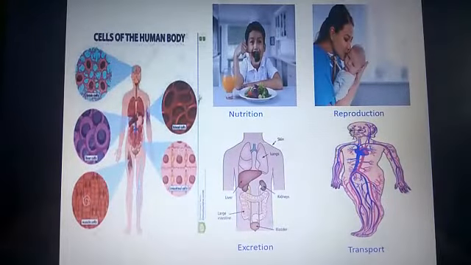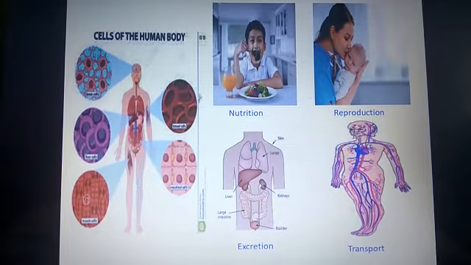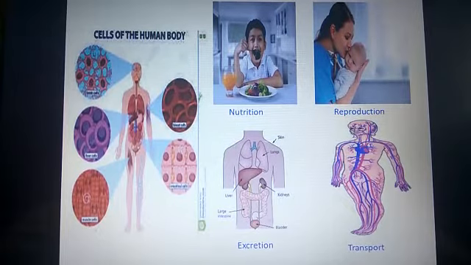Now let's look at the picture on the left hand side. You see a human body. This human body has many organs, and each of these organs is made up of cells. So the living body is made up of millions of cells.